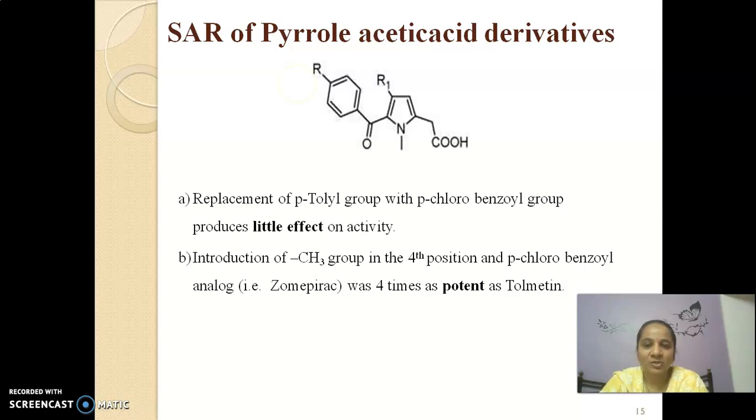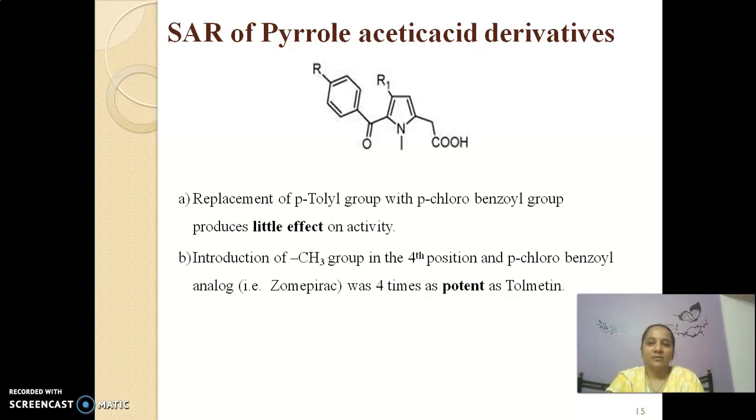The next is introduction of a CH3 group at the fourth position. See that here, a para-chlorobenzoyl analog is there. An example is zomepirac, which is 4 times more potent than tolmetin. This means the chances of modification are only near the fourth and fifth positions. At the fifth position, make the substitution of a para-toluyl group or para-chlorobenzoyl group, and at the fourth position we make the substitution of a methyl group.